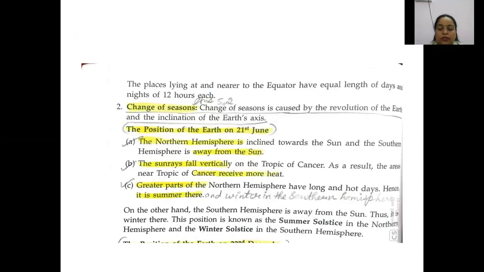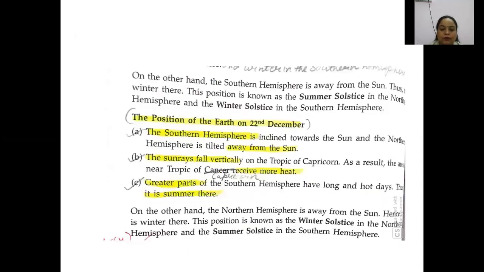Changes in the season: the position of the earth on 21st of June has the summer season in the northern hemisphere and winter season in the southern hemisphere. The position of the earth on 22nd of December means the southern hemisphere is having summers and the northern hemisphere is having winters.